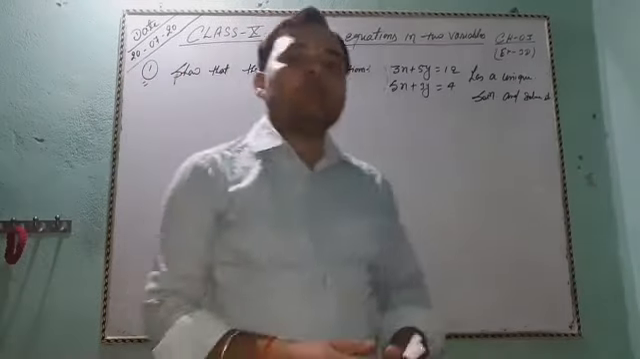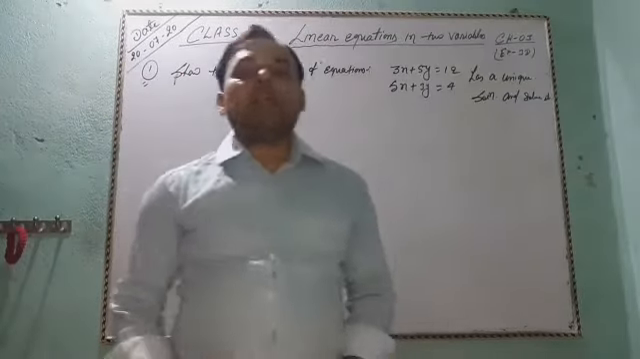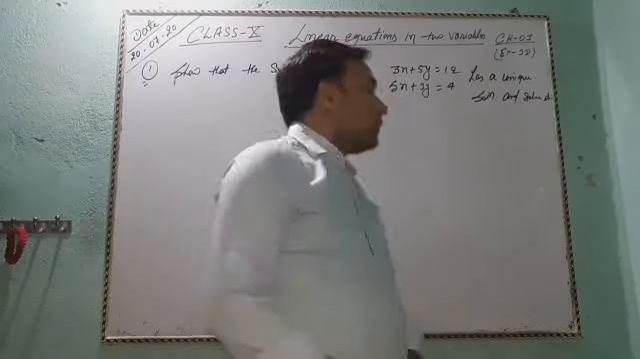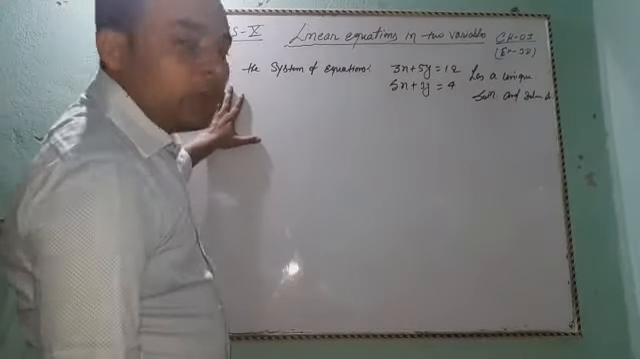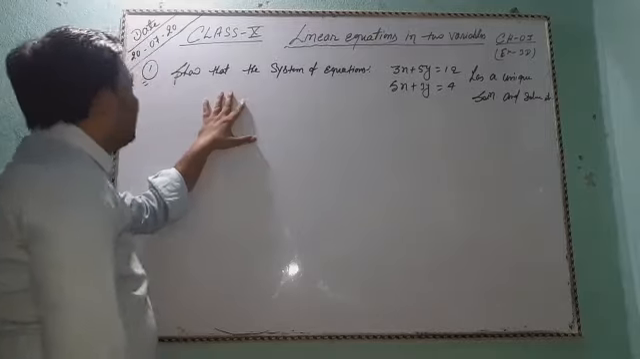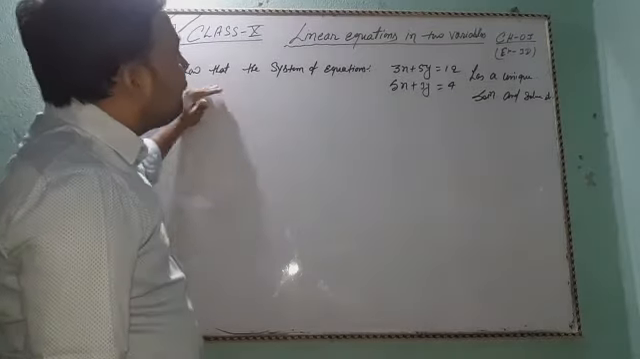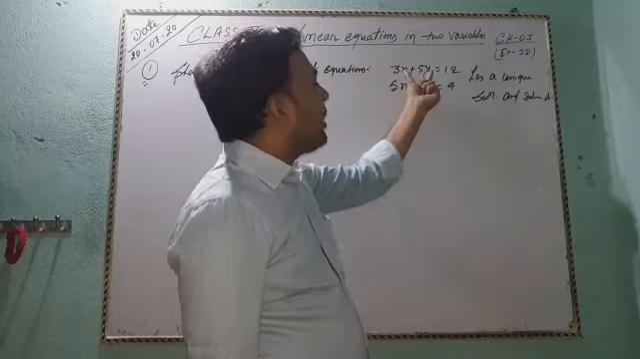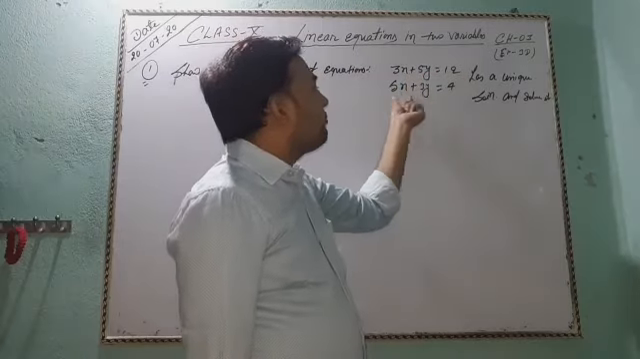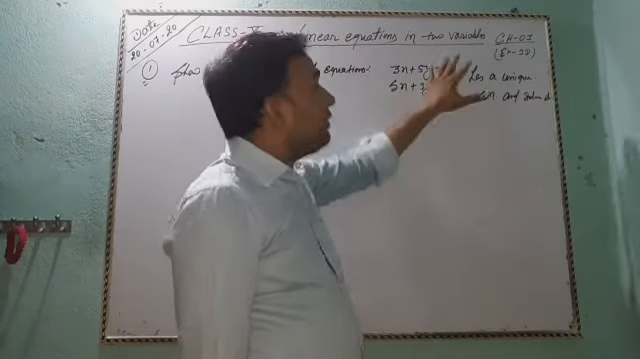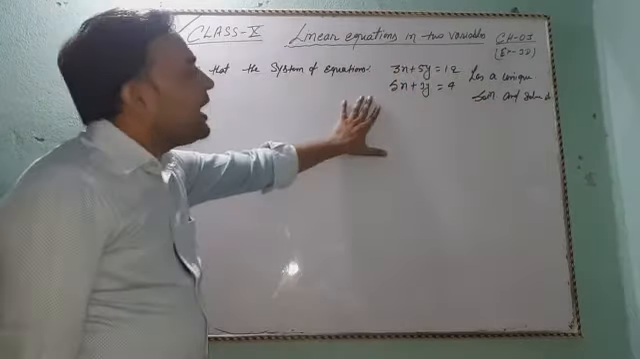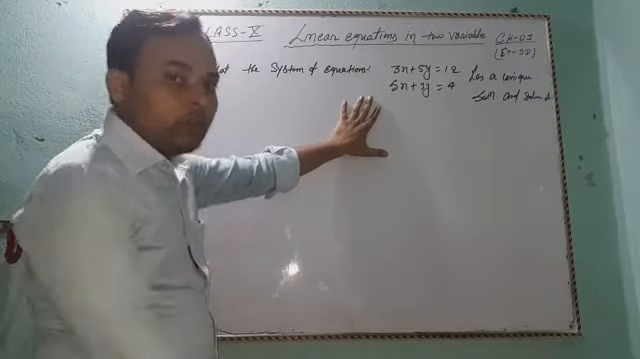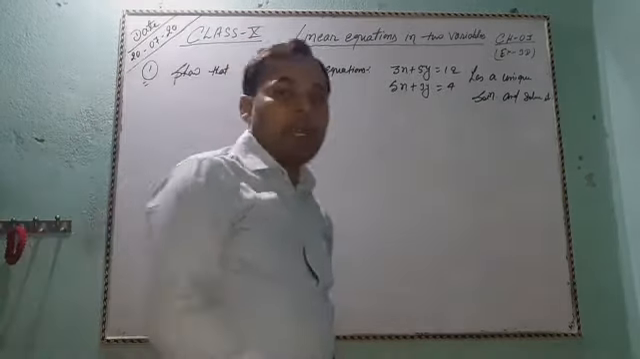Okay, students, let's start exercise 3D. So this is the first question of exercise 3D. For the system of equations 3x plus 5y equal to 12 and 5x plus 3y equal to 4, this is the system of linear equations. It has a unique solution, and solve it.